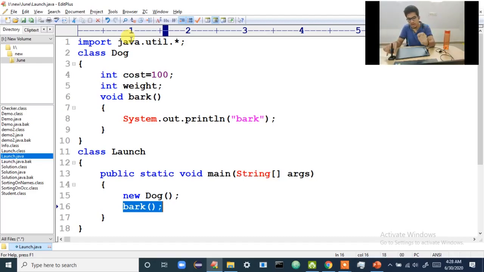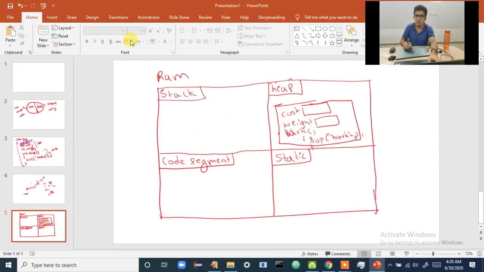Now what you have to understand is, whenever you write new Dog, don't you think this is an object? Every object has one location, right? The location of this object is called a reference. I'll say it is maybe 1000. 1000 is the location of the object in the memory. Now I am saying 1000, but actually it is not 1000. It is something else. It is not an integer value. It is an address type, a different type. So it will be there like this, 1000 will be there.